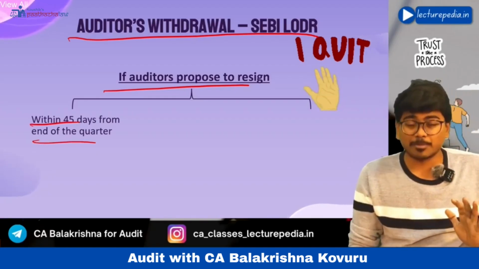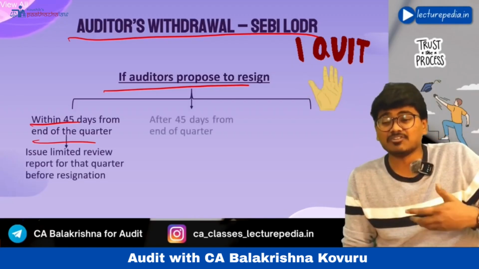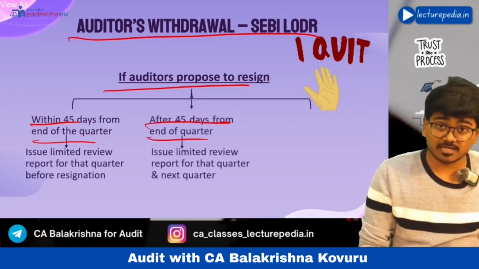Next, if you have applied for resignation after 45 days from the end of the quarter, then you have to give the limited review report of that quarter as well as the next quarter. Okay, of that quarter as well as the next quarter. If you are resigning after you have conducted a limited review of the first 3 quarters, then you can resign only after conducting the limited review of the 4th quarter as well as the financial audit of the complete financial year.